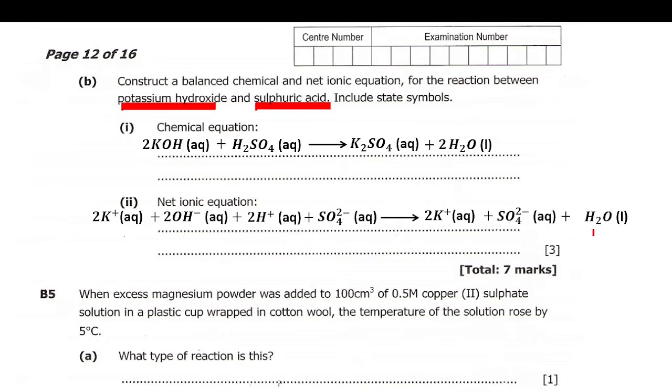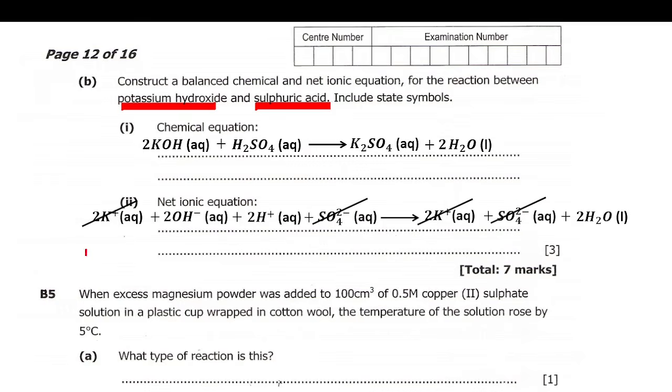Water is not going to be split, because during splitting we only split those species in a reaction that are in aqueous. Then the next step is cancelling those species that occur on both sides of the chemical equation, on the reactant side and on the product side. So we have the potassium ion on the reactant side and potassium ion on the product side, so this one will cancel with this one. Then we'll check again. Here we have the sulfate ion on the reactant side, also the sulfate ion on the product side. So we'll cancel these.